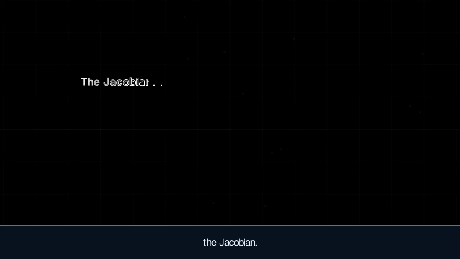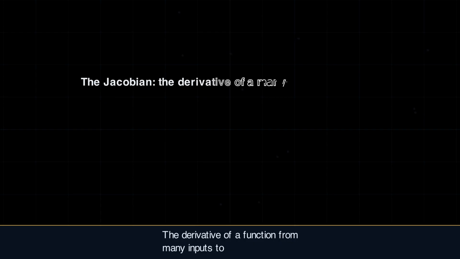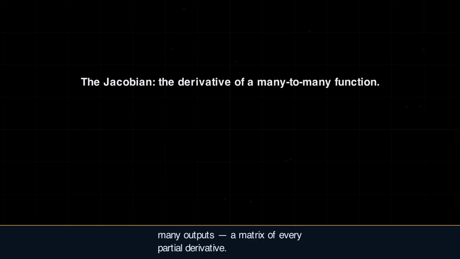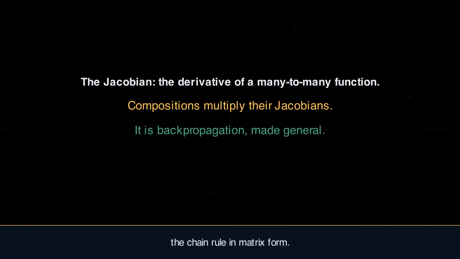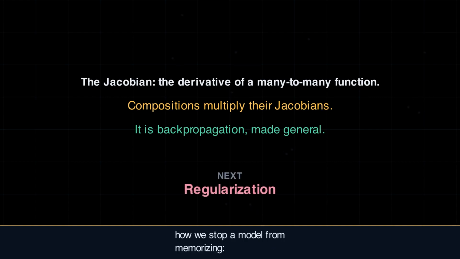So, the Jacobian. The derivative of a function from many inputs to many outputs, a matrix of every partial derivative. Compositions differentiate by multiplying Jacobians, the chain rule in matrix form. It is backpropagation made general. Next, how we stop a model from memorizing: regularization.